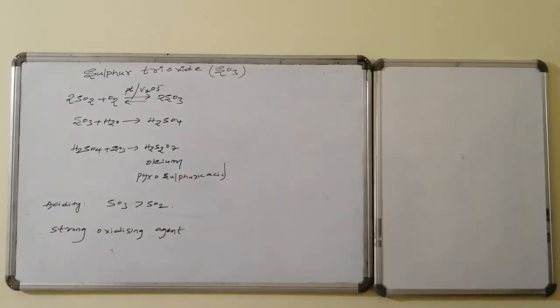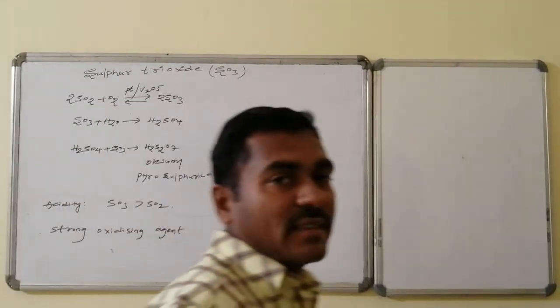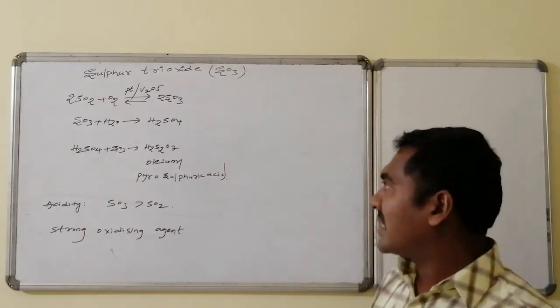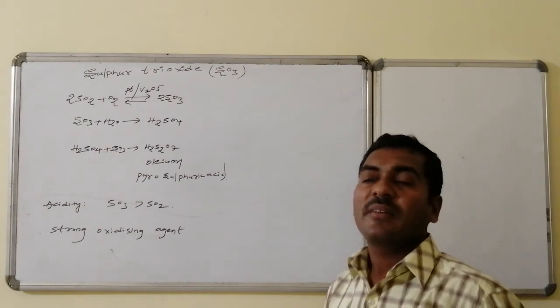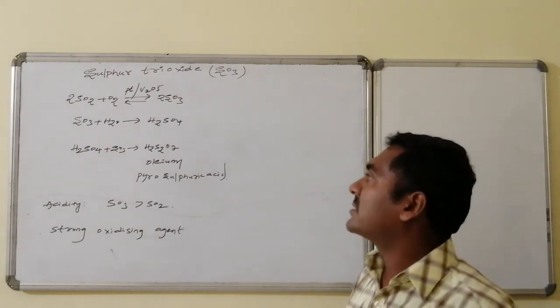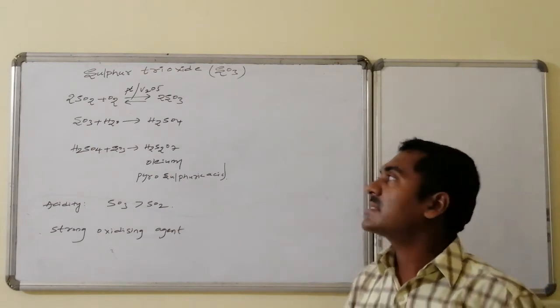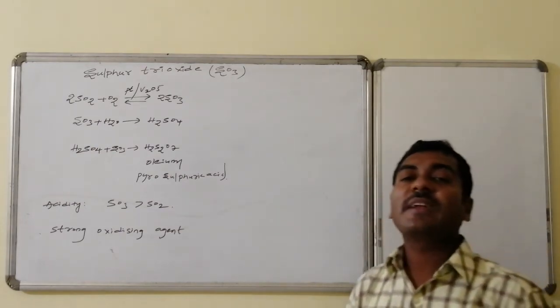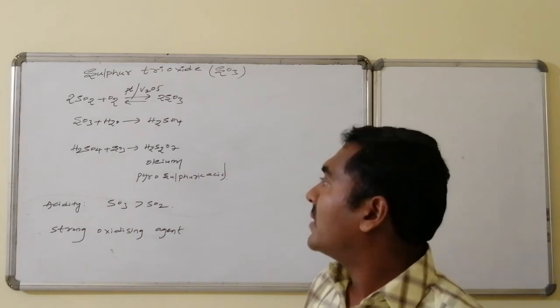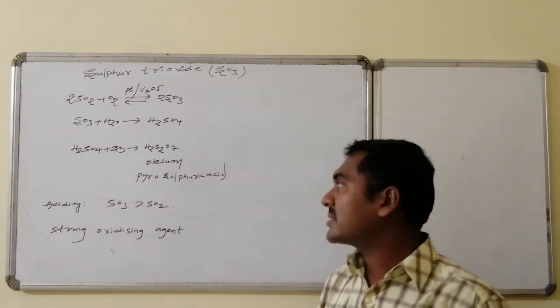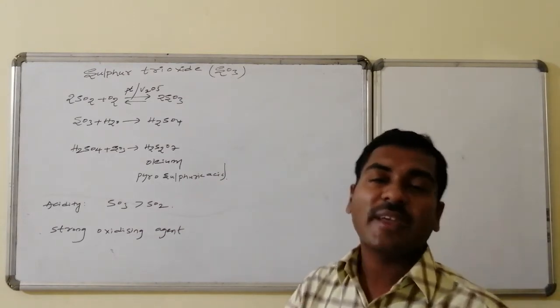The next important oxide of sulfur is sulfur trioxide, having the formula SO3. Sulfur trioxide is prepared from sulfur and oxygen combination, whereas sulfur dioxide followed by oxygen also leads to sulfur trioxide formation. In this, the catalyst used is either platinum or vanadium pentoxide. Sulfur trioxide is known as the anhydride of sulfuric acid because on reaction with water it forms sulfuric acid.